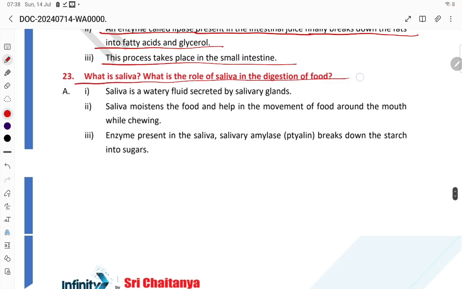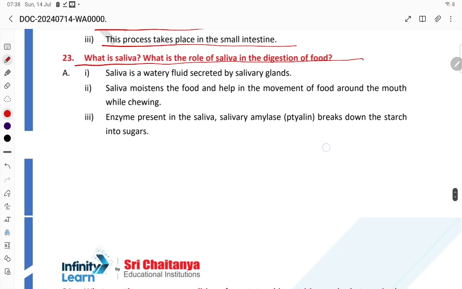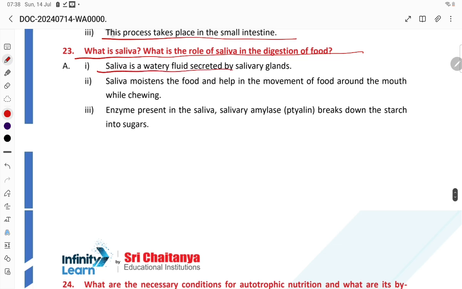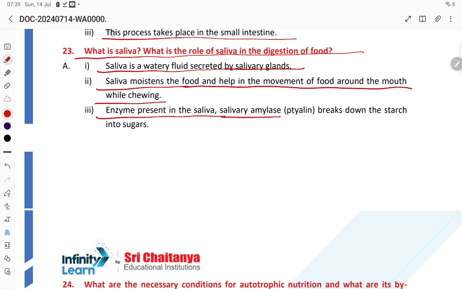What is saliva? What is the role of saliva in the digestion of food? Saliva is a watery fluid secreted by the salivary glands. Saliva moistens the food and helps the movement of the food around the mouth while chewing. The enzyme present in the saliva, salivary amylase, ptyalin, breaks down the starch into sugar.